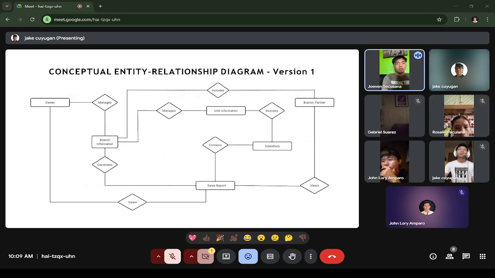Conceptual Entity Relationship Diagram version 1. So ito po yung first conceptual ERD na pinasa namin, which i-correct later ang mga nagiging mali nito. So ito po yung flow niya.